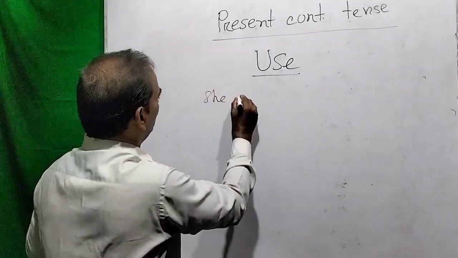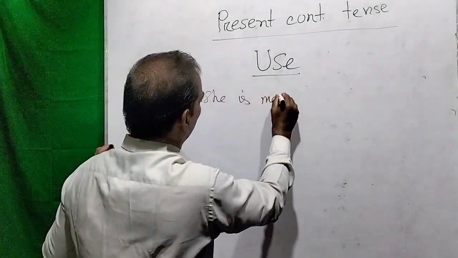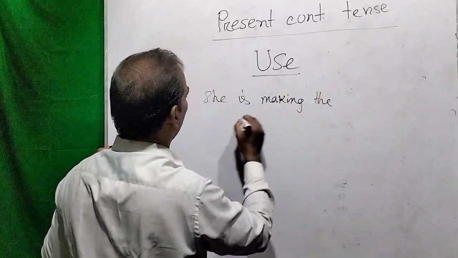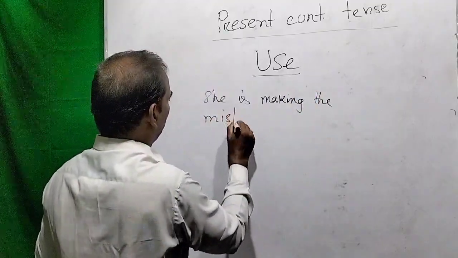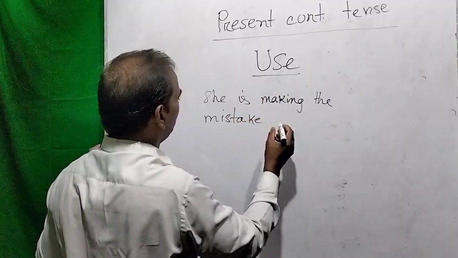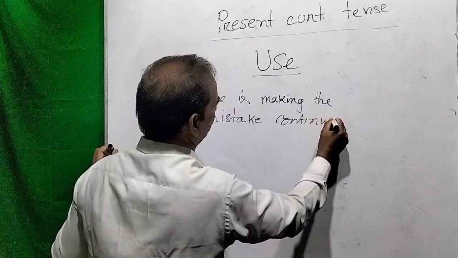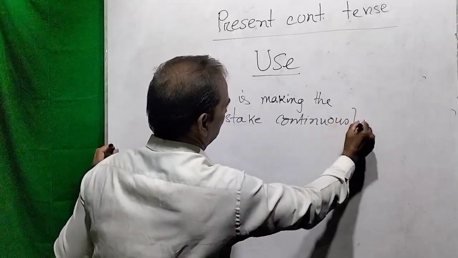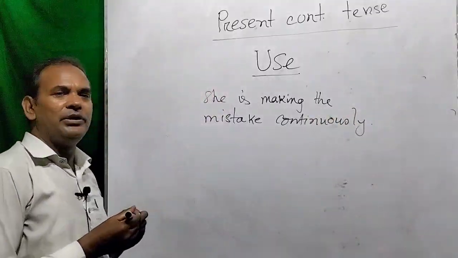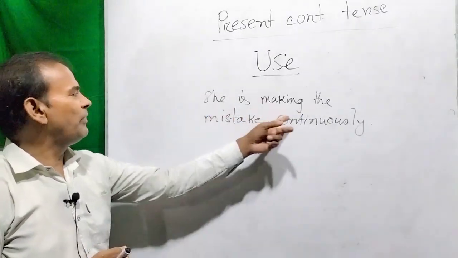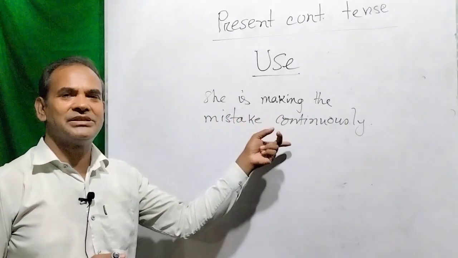She is making the mistake continually. Continuously. So when do we use such type of sentence? She is making the mistake continuously.